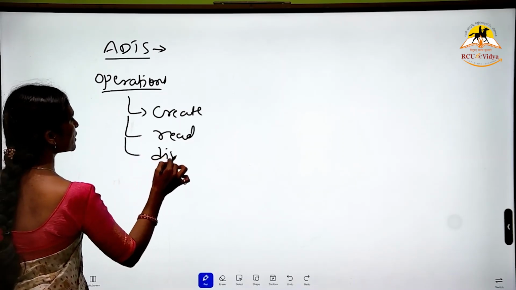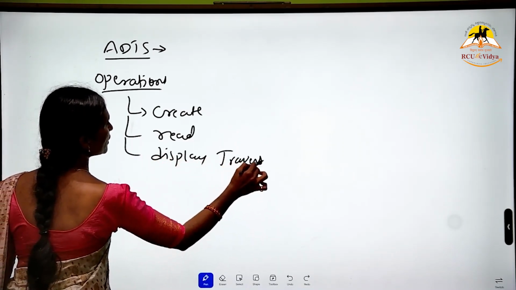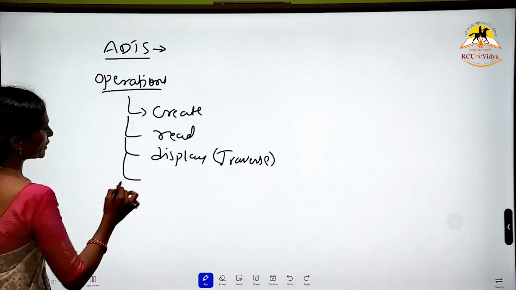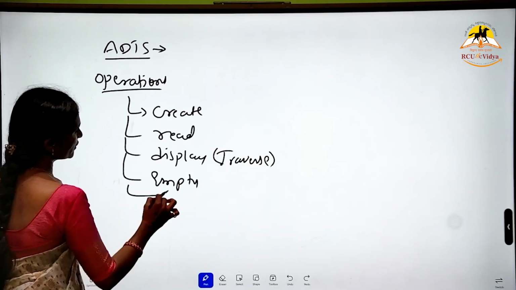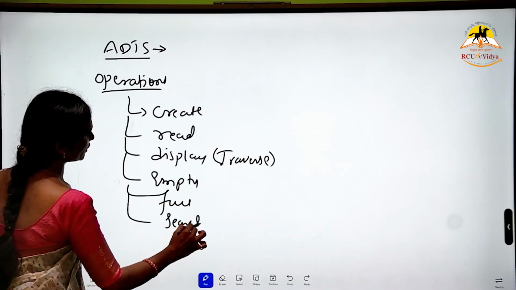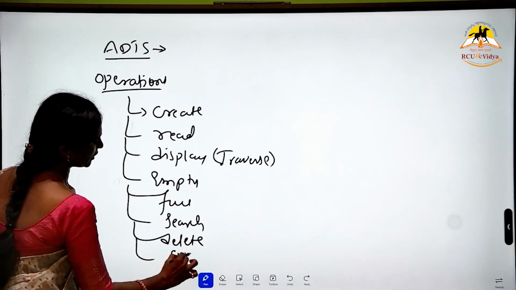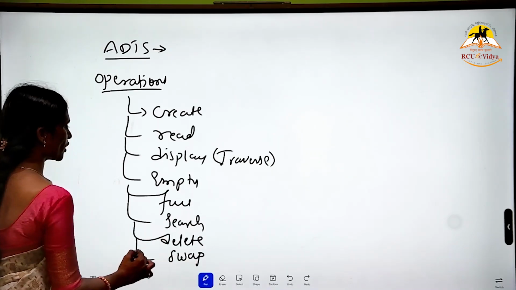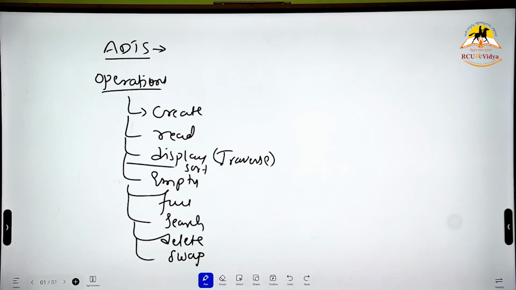We can traverse the array, which is called display. Then check whether the array is empty or full, search an element, delete an element, swap array elements, and sort the array elements. So there are many operations we can perform on the array.